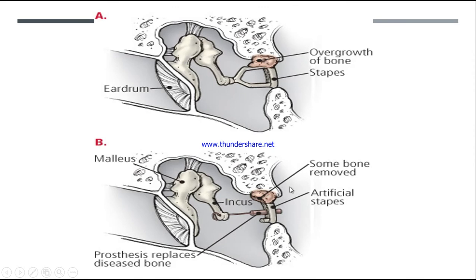This is also another photograph. You can see this is the overgrowth of the bone. This is the stapes. Here the stapes is being removed, and some portion of the overgrowth or the abnormal bony spongy growth has been removed. They have placed a new prosthesis, a new artificial stapes. This is stapedectomy. This is the prosthesis that is being applied, all artificial, depending upon whichever material the patient wants.